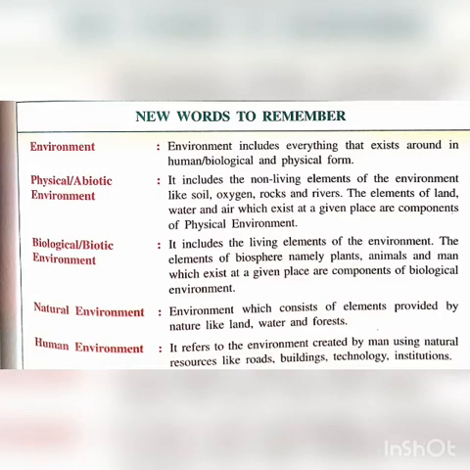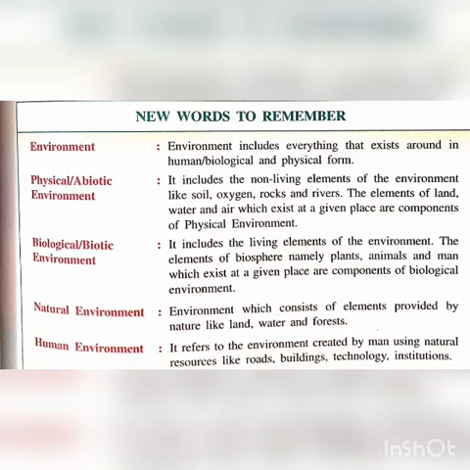Okay, so move on to the next one, that is biotic environment. Make sure you know that abiotic and biotic both environments come under the natural environment. So biotic environment is the living elements of the environment, which includes plants, animals and human beings or man, which exist at a given place and are the components of a biological environment.